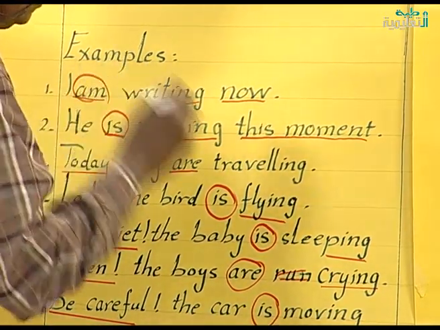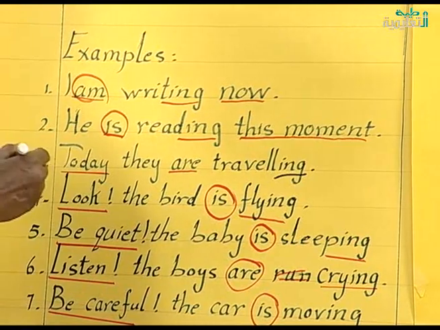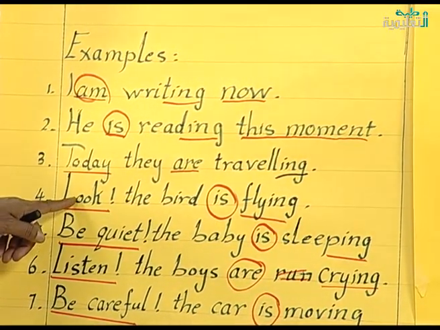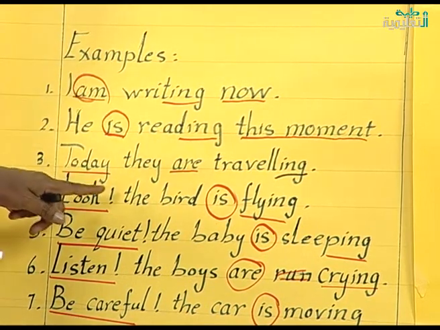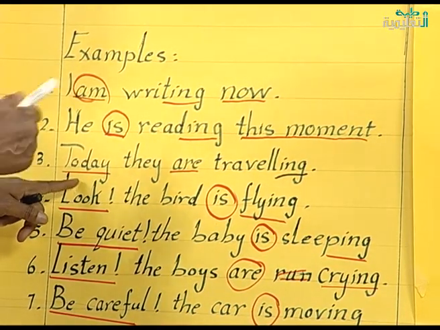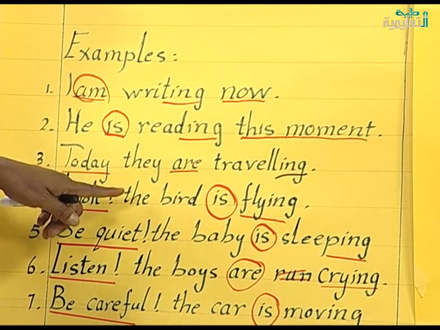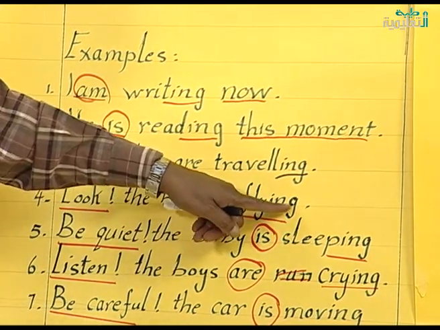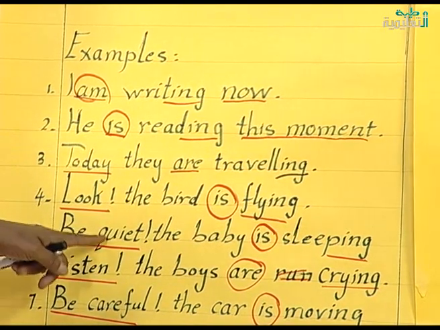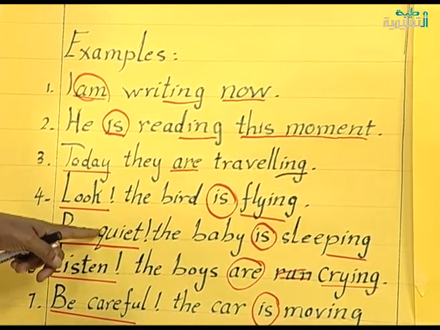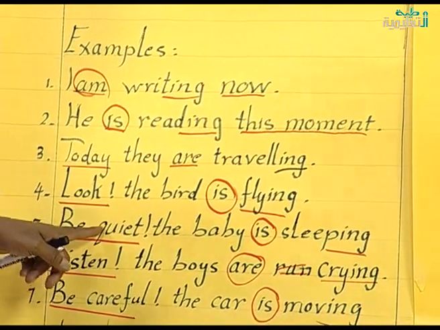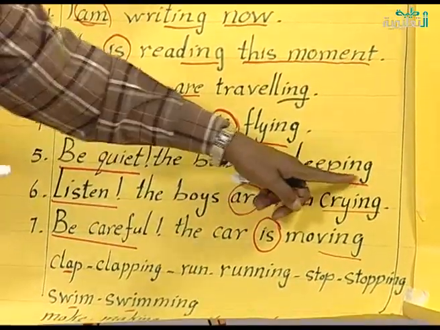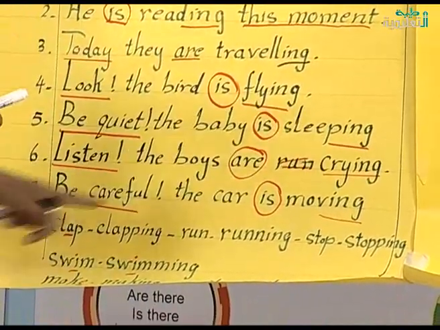We said that. Look, this is an adverb. When you find it, it means that you use the present continuous. The bird is flying. After is comes flying, and flying has ing. Be quiet also is an adverb which tells you that the verb is taking place now. The baby is sleeping. You see, after is the verb has ing.